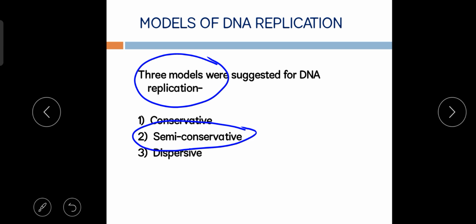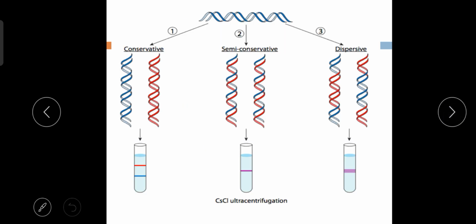Only this second point was accepted by the people. So what is the semi-conservative mode of DNA replication, and what are the differences among these three? Now let's move to our next slide to know about these three different models.